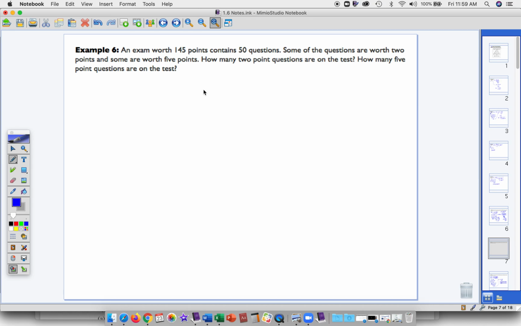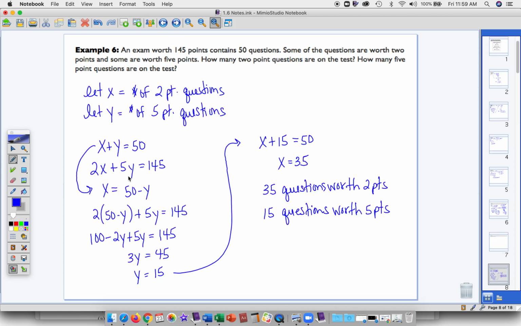Okay, so let one of your variables represent the questions that are worth 2 points. Let the other variable represent the questions that are worth 5 points. And follow what we did in the previous example. One equation will be about the total number of questions, and the other equation will be about the total number of points. So go ahead and see if you can set that up and solve, and then come back to the video when you're done. Okay, let's see how you did.